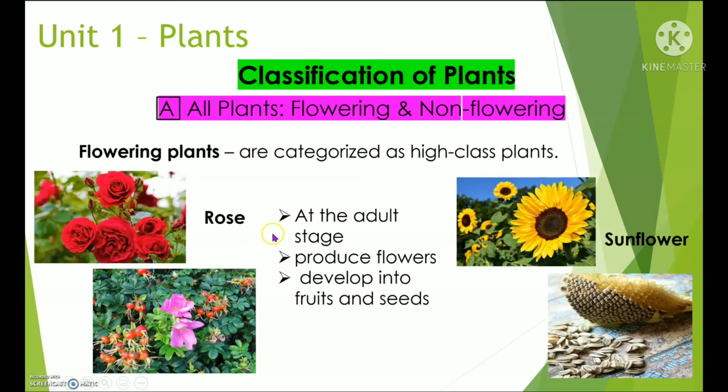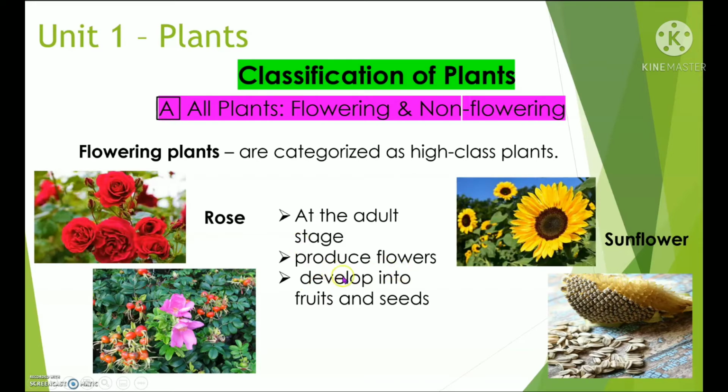Okay, so let's see the bullets right here. First, at the adult stage, when the plant is at its adult age, it will produce flowers. So this plant is already at the adult age, that's why it produces flowers.